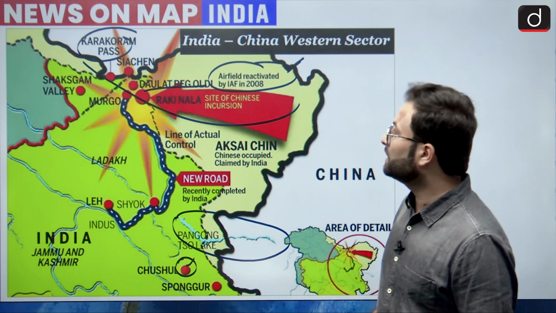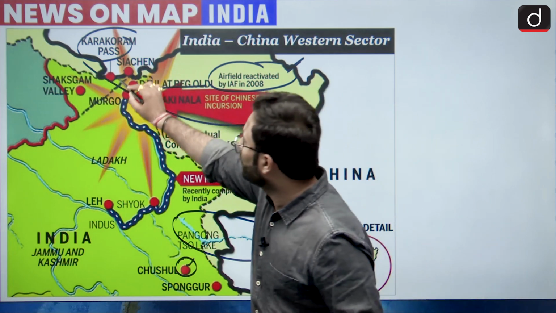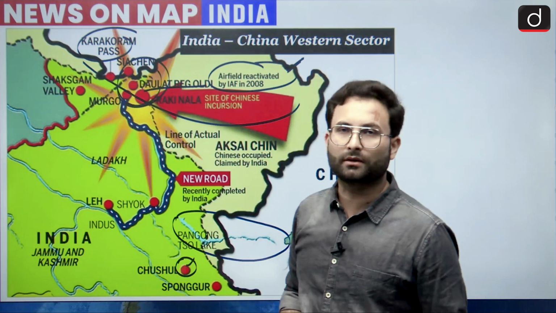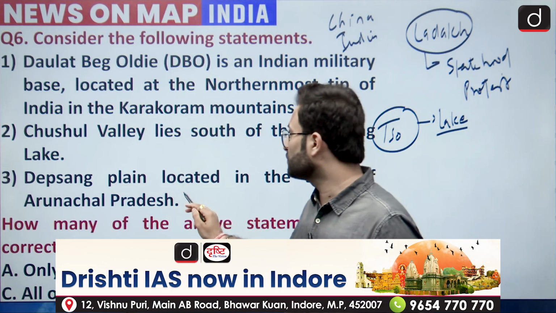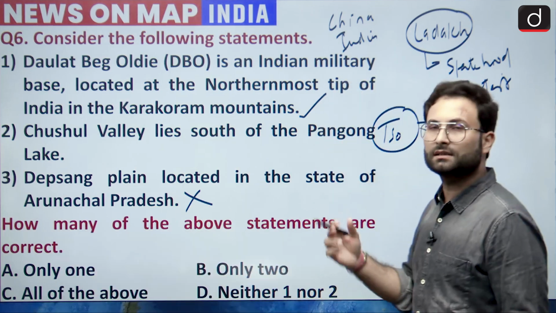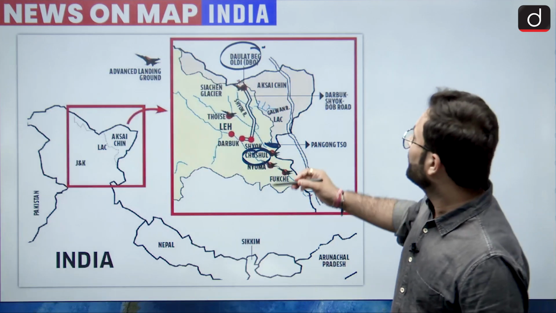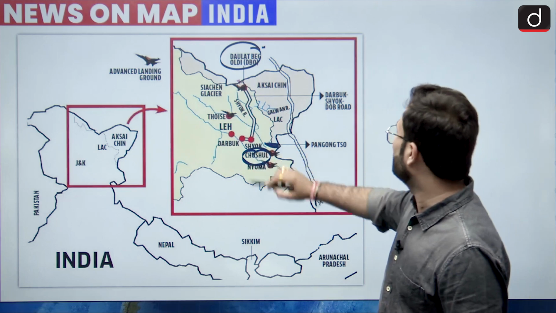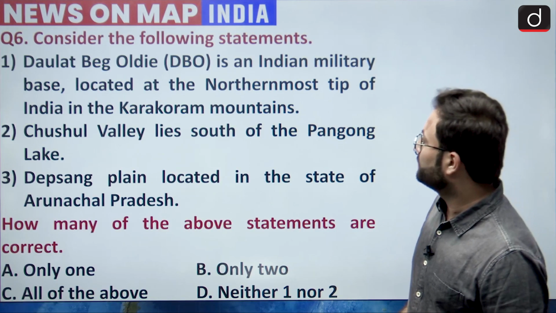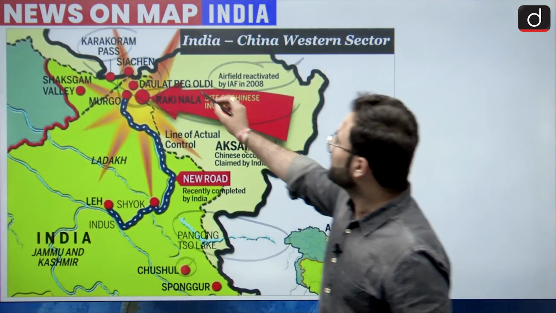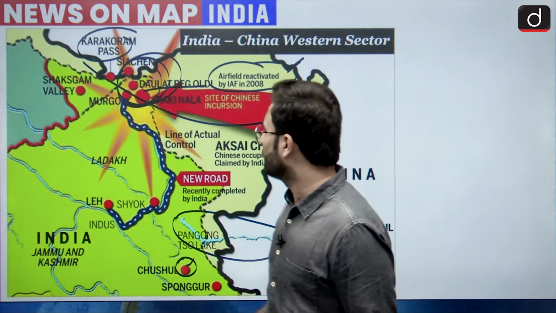Then they have talks about the Depsang Plains. This area of Daulat Beg Oldie, or this area, is basically your Depsang Plain, okay. Now here you can see Depsang Plain is located in the state of Arunachal Pradesh. So this statement is incorrect because obviously it is located in Ladakh, okay. So here you can see this area basically is your Depsang Plain, okay.